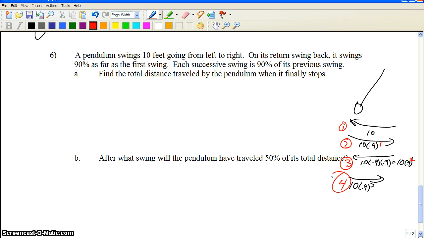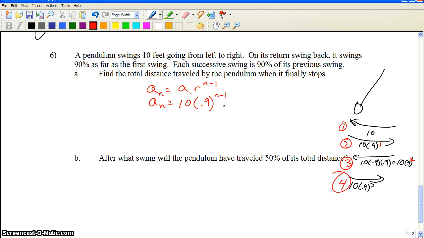So if we're going to find that, and it technically could go on infinitely, so it's going to be an infinite geometric series that we're actually looking at, where 0.9 is going to be the rate and 10 is the initial value. So we actually have this set up here, where the initial one is 10 and the rate is going to be 0.9 to the n minus 1 power, representing each one of the swings.